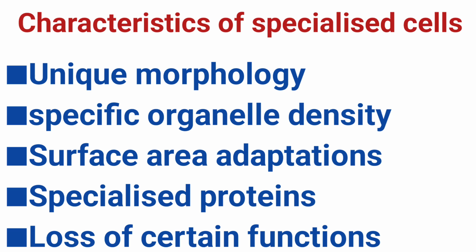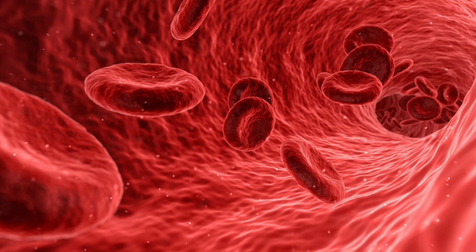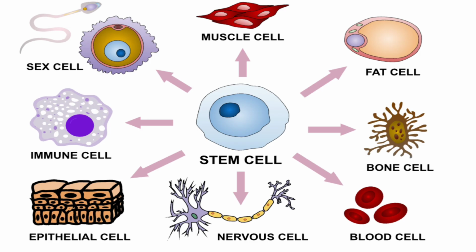These cells contain unique proteins that other cells don't. For example, a muscle cell contains actin and myosin for contraction. Red blood cells contain hemoglobin. Loss of certain functions. To become highly efficient, some cells lose standard parts. A good example is the red blood cells. They eject their nucleus to make more room for oxygen.